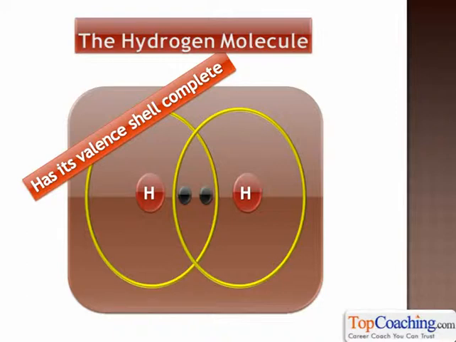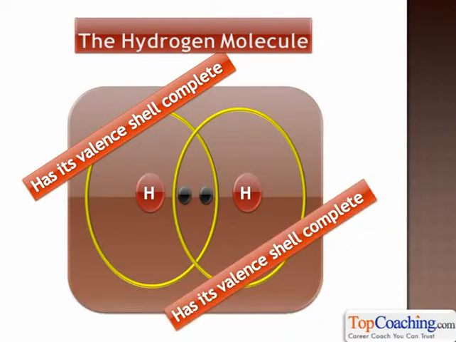Therefore, these hydrogen atoms share their 1 electron. This hydrogen atom on the left shares its electron with the hydrogen atom on the right, and this hydrogen atom on the right shares its electron with the hydrogen atom on the left. Therefore, both the hydrogen atoms actually have 2 electrons in their valence shell, isn't it? After all, what does sharing mean? Sharing means that both the electrons are available to both the hydrogen atoms, isn't it? So therefore, the hydrogen molecule has a covalent bond. Of course, the valence shell of both the hydrogen atoms is now complete, isn't it? Therefore, this is the covalent bond between two hydrogen atoms.